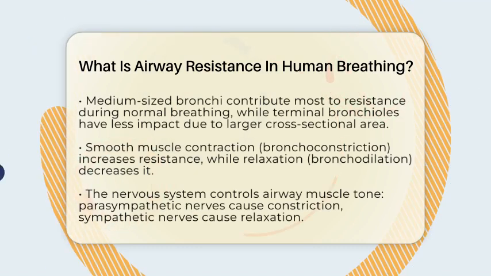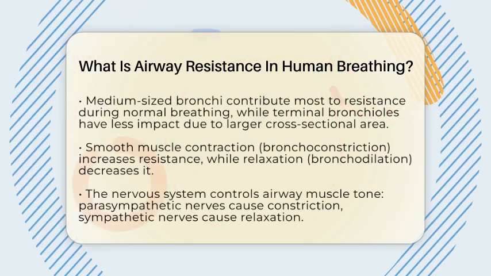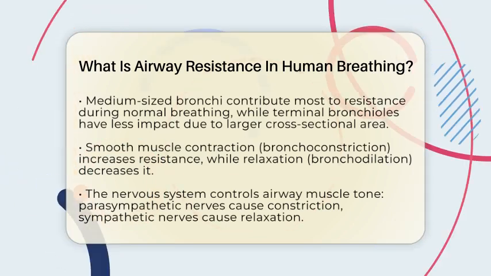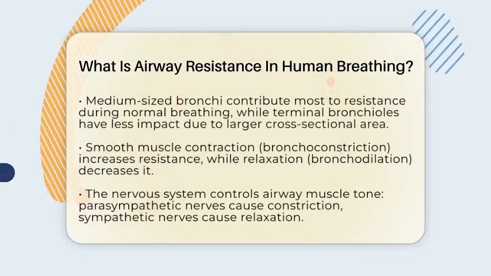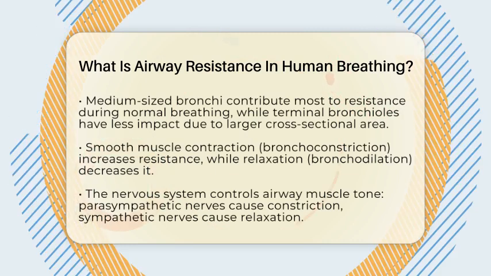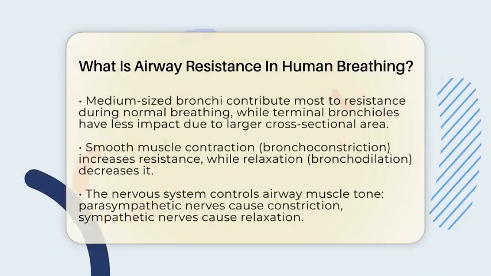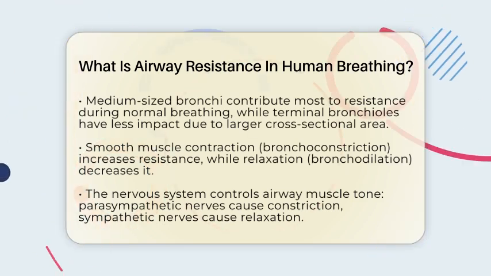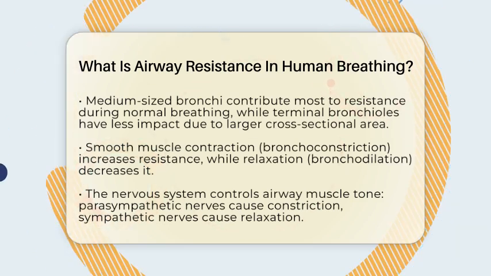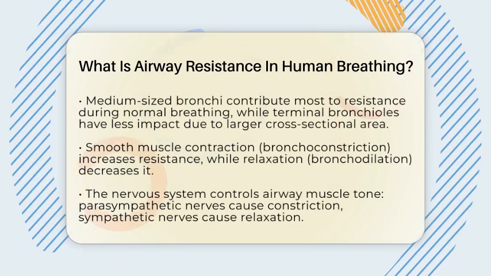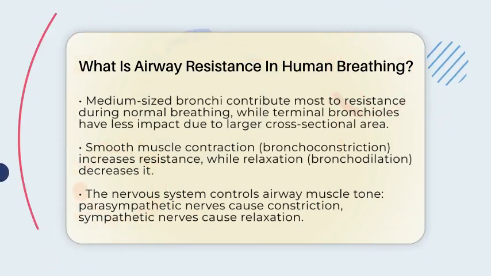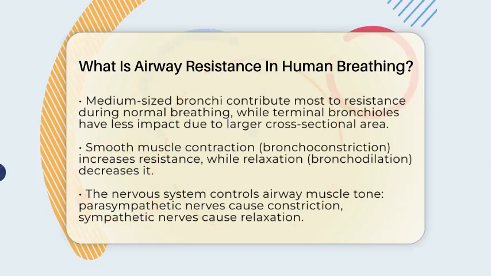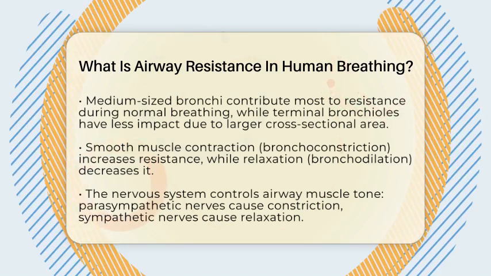In your respiratory system, the medium-sized bronchi are the main players when it comes to resistance. They have the smallest radius and contribute most to resistance during normal breathing. But the tiny terminal bronchioles, even though they are smaller, don't add as much to resistance because they have a larger total cross-sectional area. Several things can change airway resistance.